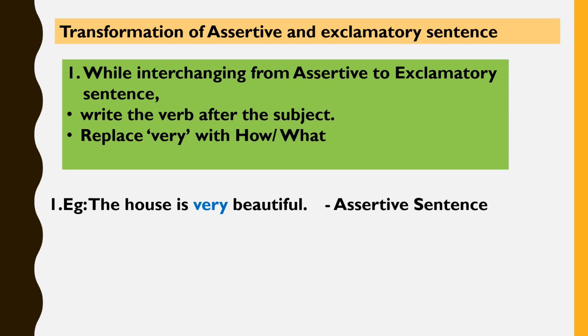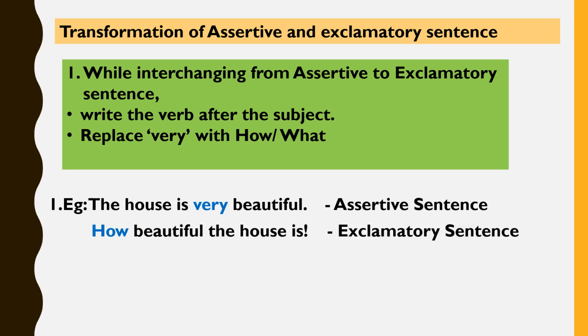Very beautiful house. The helping verb in this sentence is. Now, according to this rule, we will put the helping verb after the subject. The subject in this sentence is the house. And we have to replace the word very with the word how or what. We'll select it as suitable to the sentence.